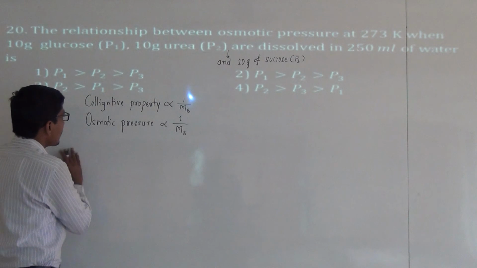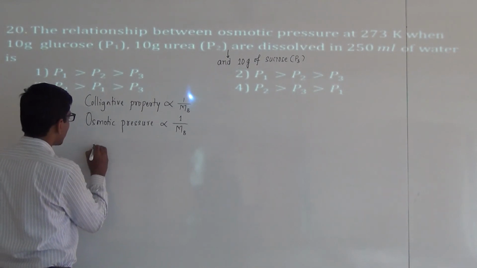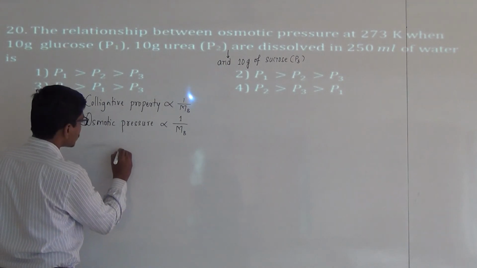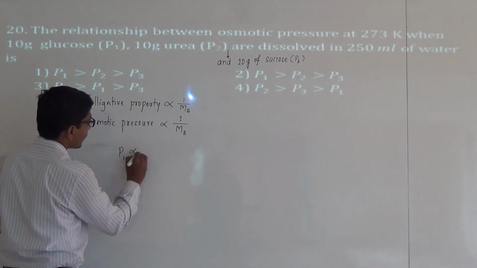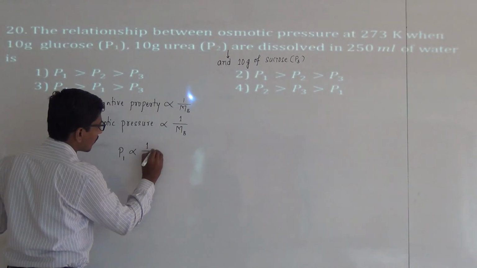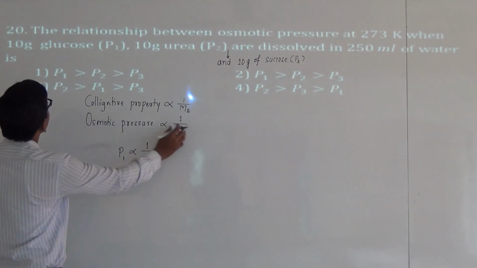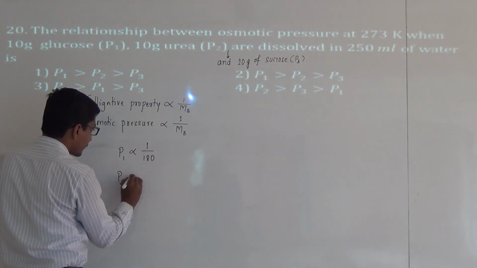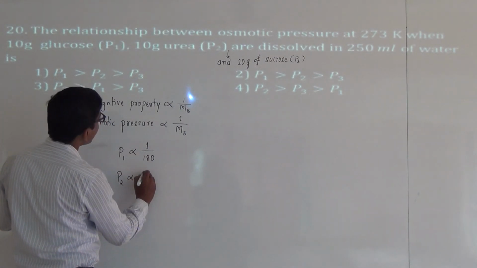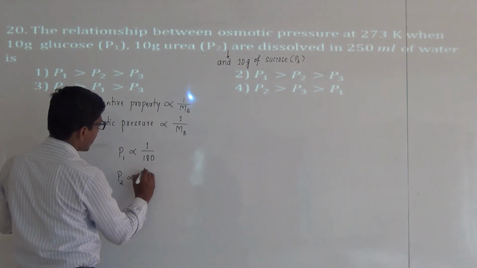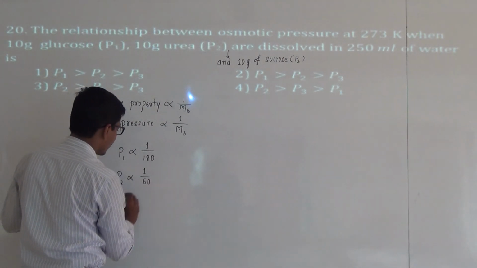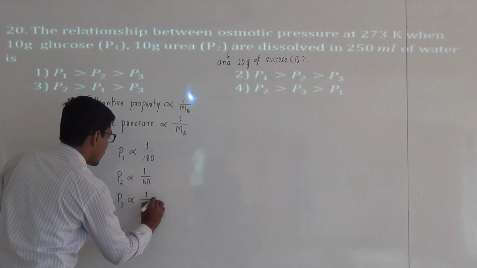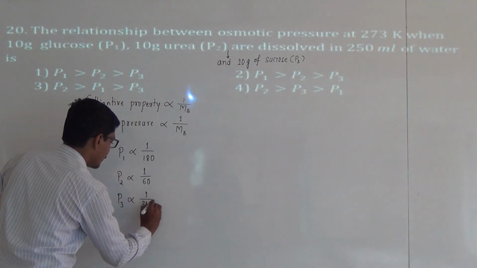The osmotic pressure P1 for glucose is directly proportional to 1 by its molar mass, which is 180, and P2 is directly proportional to 1 by 60, the molar mass of urea. P3 is for sucrose, whose molar mass is 342.